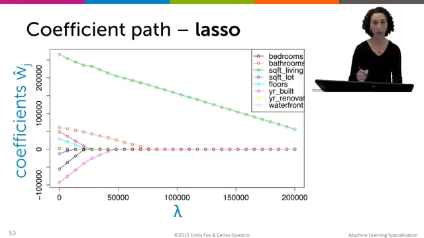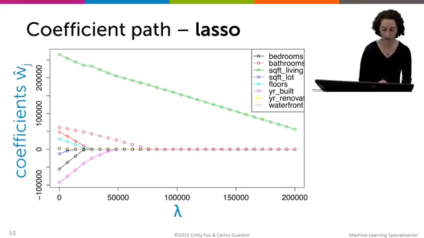In contrast, when we look at the coefficient path for lasso, we see a very different pattern. What we see is that at certain critical values of this tuning parameter lambda, certain ones of our features jump out of our model. So for example, here square feet of the lot size disappears from the model. Here, number of bedrooms almost simultaneously with number of floors and number of bathrooms, followed by the year the house was built.